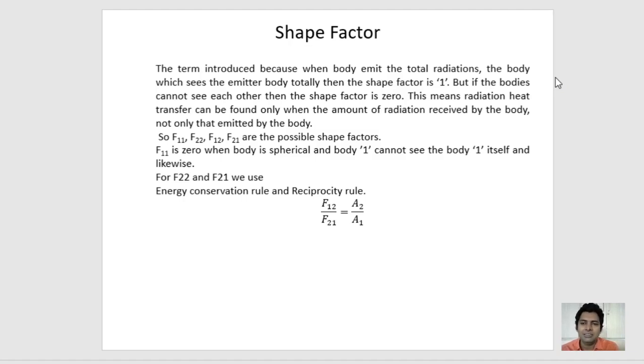But if there is an interaction, then the shape factor exists. This means the radiation heat transfer can be found only when the amount of radiation received by the body is considered, not only that emitted by the body. So F11, F22, F12, F21 are the possible shape factors. F11 is 0 when the body is spherical and body 1 cannot see body 1 itself. So F11 is 0, and likewise for F22. The energy conservation rule and reciprocity rule give that F12 divided by F21 is equal to A2 upon A1.